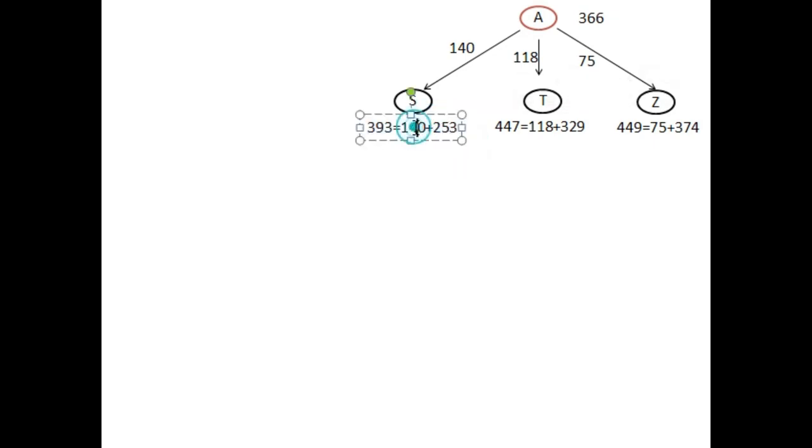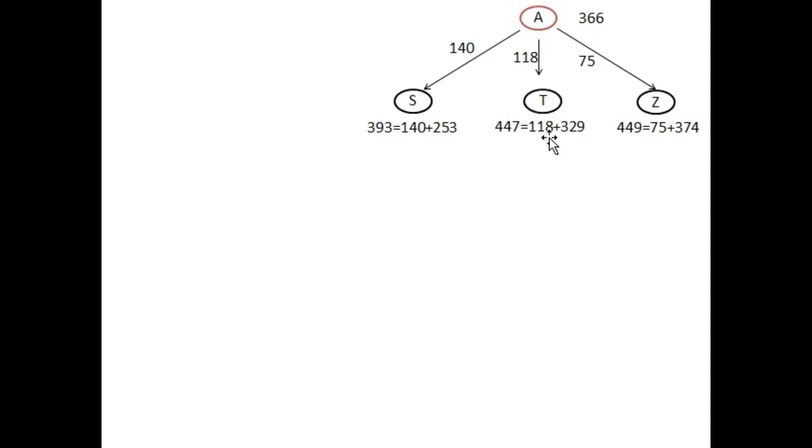The g of s is equal to 140, the distance from the initial state to that state. We add up these two values, which is equal to 393. In the same way, we can calculate the value of f of t, which is equal to 118 plus 392.